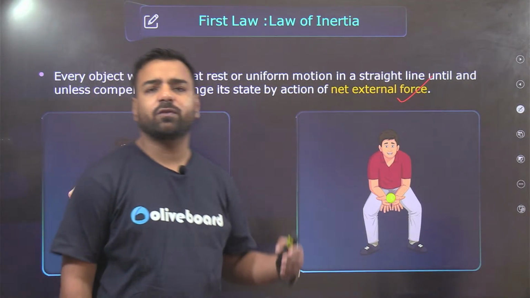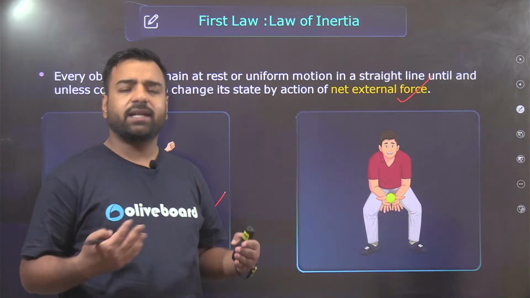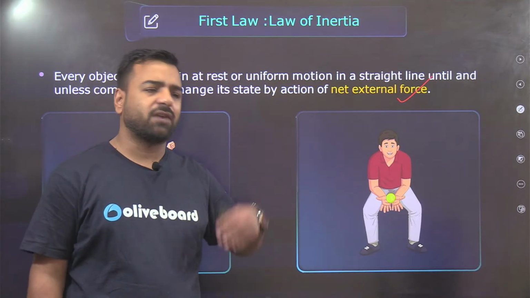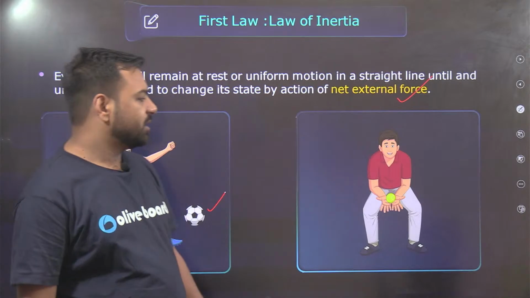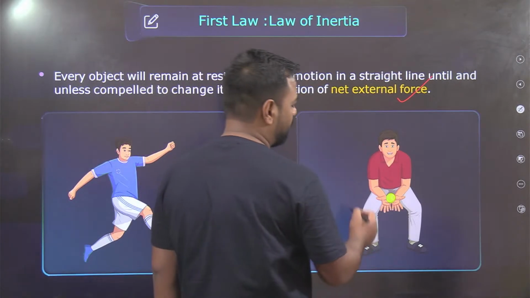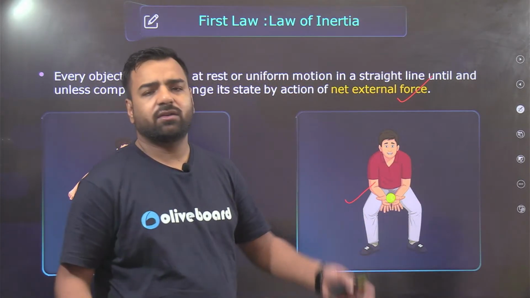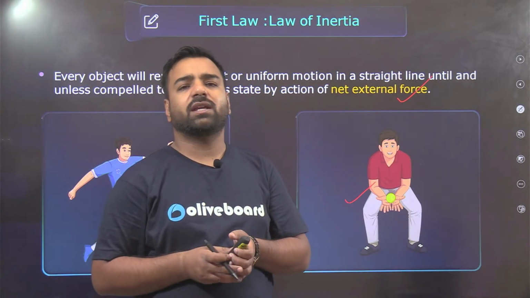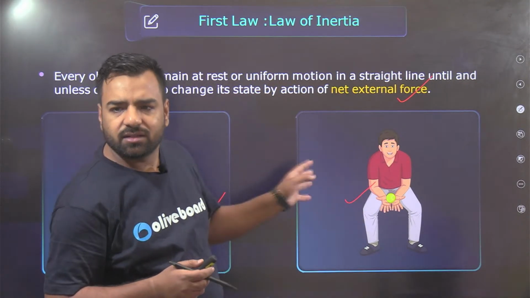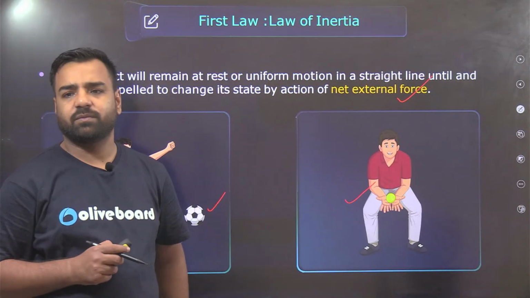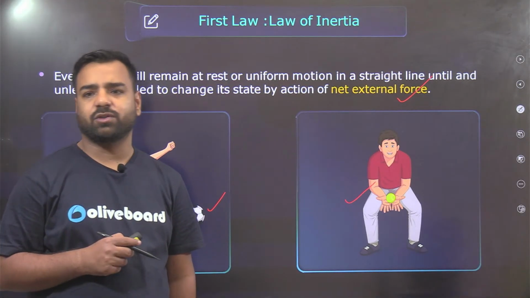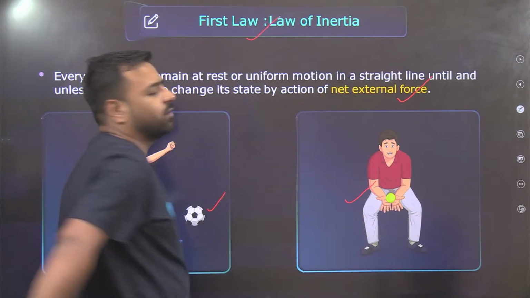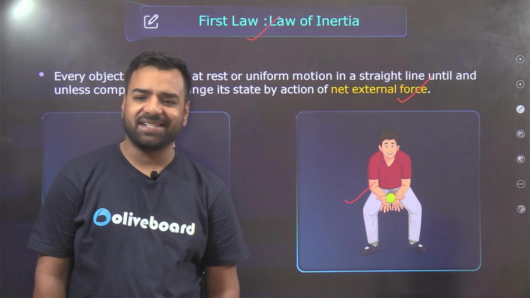So obviously there is a force that opposes it, and that opposing force will stop this football after traveling some distance. Similarly, this ball was in motion, and when the cricketer caught it, the ball stopped. So that's all about the first law of motion. The first law is also known as the law of inertia, and they are one and the same thing. I guess it is clear.